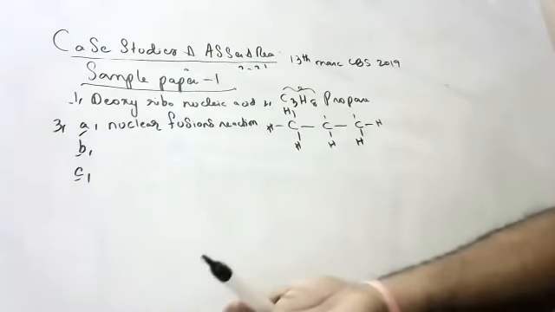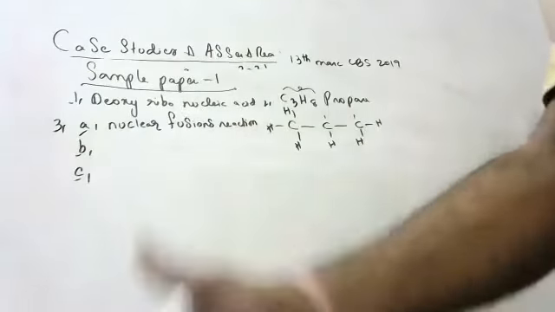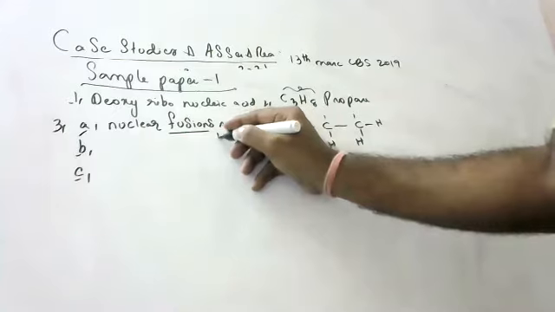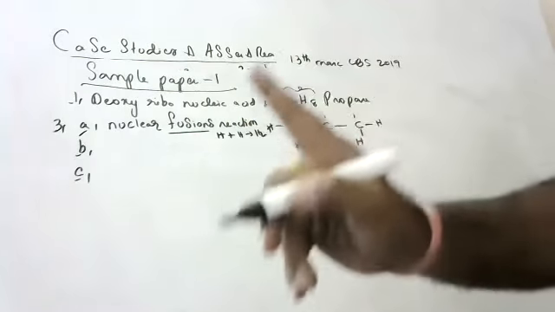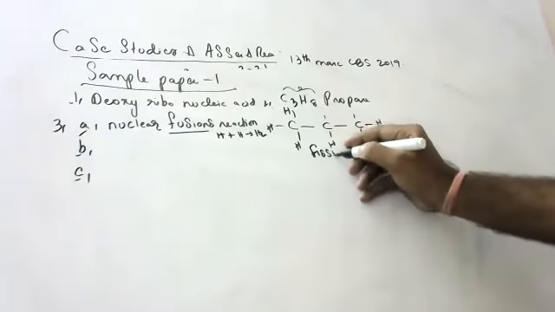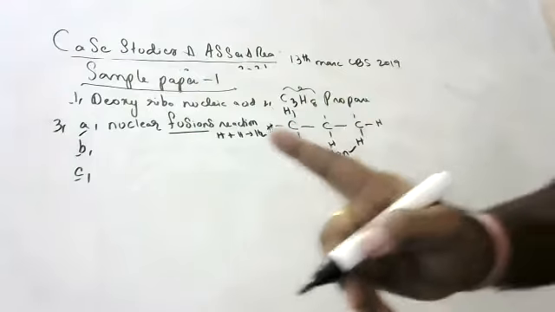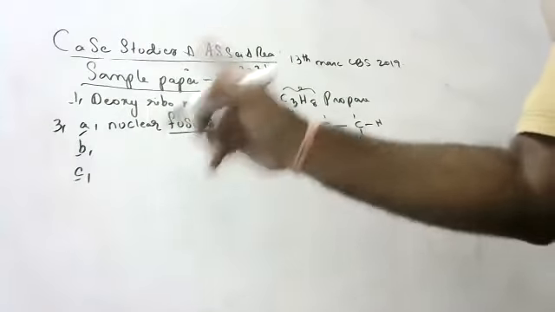All stars and suns are able to liberate light energy for millions of years because of nuclear fusion. Nuclear fusion, not fission. By mistake also don't say nuclear fission. Nuclear fission is responsible for atom bomb. So the sun and stars run on nuclear fusion.